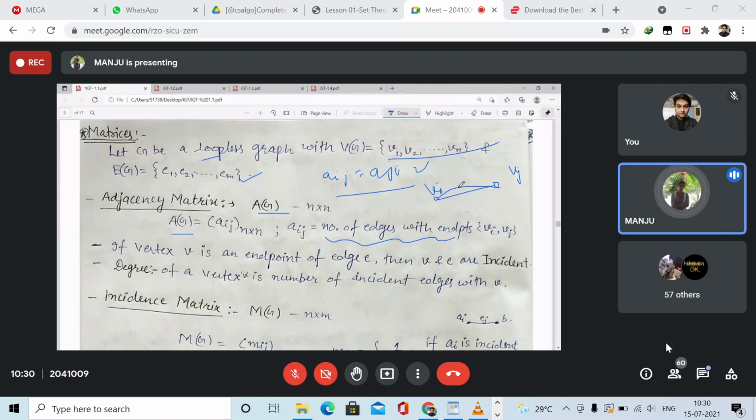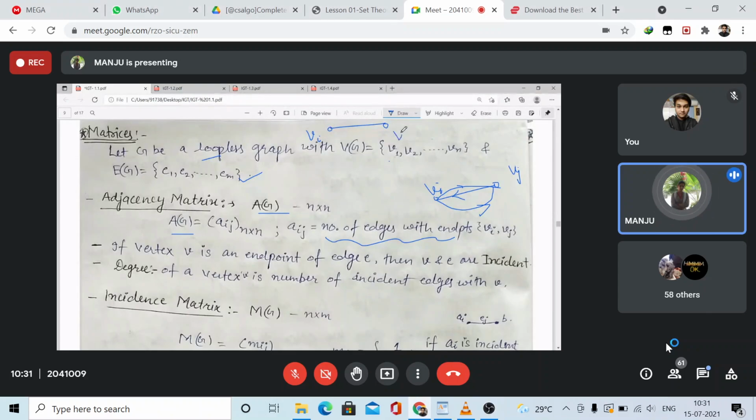If you have a directed graph, how do you define Aij? Again it is the same thing, but Aij is the number of directed edges with tail Vi and head Vj.